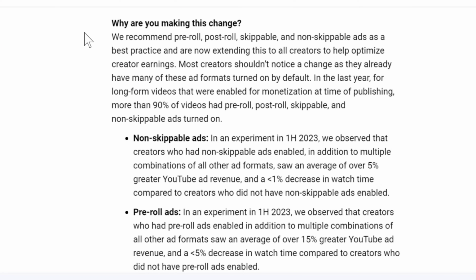We recommend pre-roll, post-roll, skippable, and non-skippable ads as a best practice and are now extending this to all creators to help optimize creator earnings. Most creators shouldn't notice a change as they already have many of these ad formats turned on by default. In the last year, for long-form videos that were enabled for monetization at time of publishing, more than 90% of videos had pre-roll, post-roll, skippable, and non-skippable ads turned on.